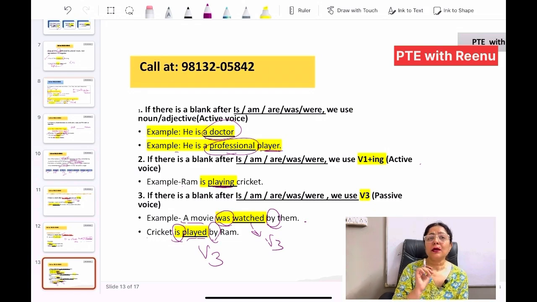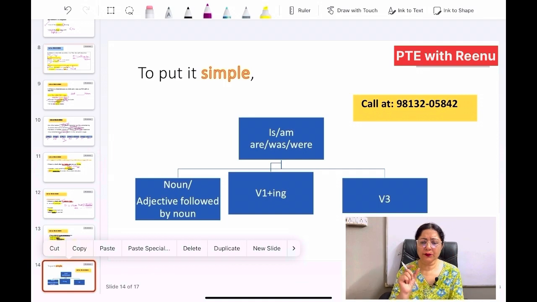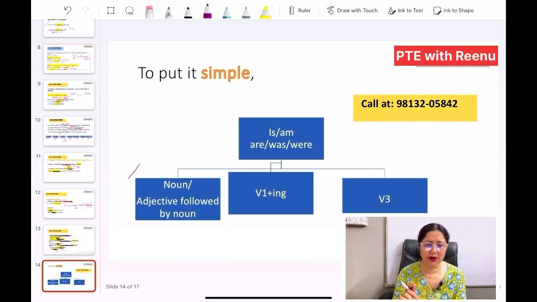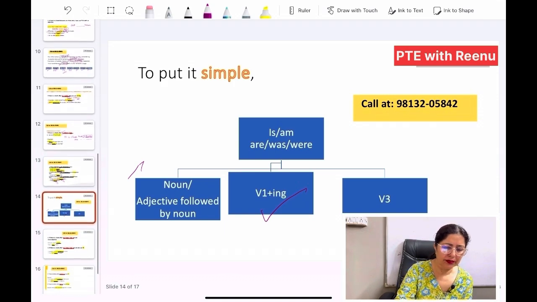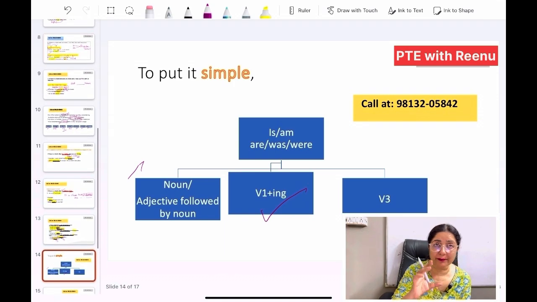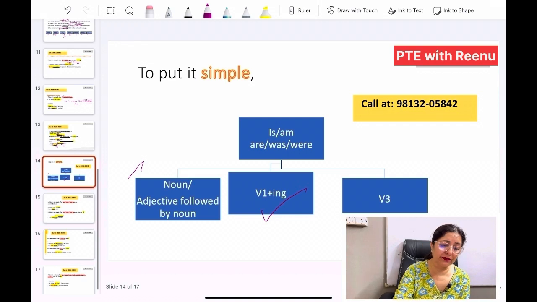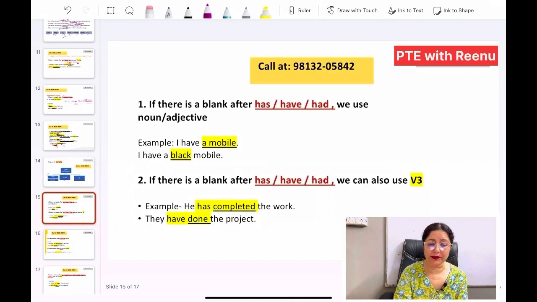So remember, is, am, are, was, were can be followed by a noun, an adjective, V1 with ing, and V3 in case of passive voice. To put it simply, if we say is, am, are, was, were, you can make use of a noun or an adjective. We can make use of verb first form with ing, or V3 also. So it is a clear cut rule. You can remember them collectively and apply whatever rule comes up in the fill in the blanks.